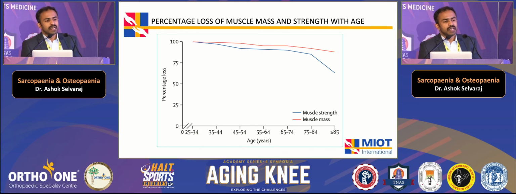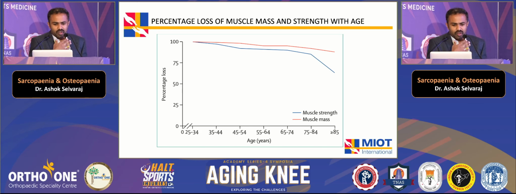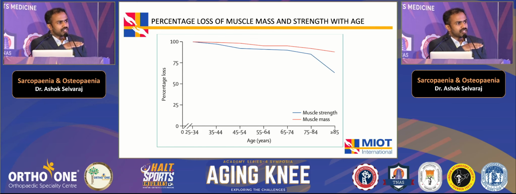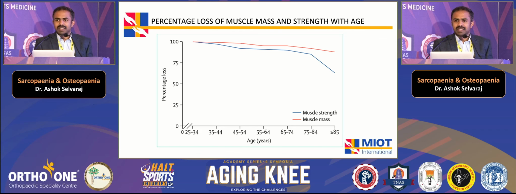So what happens is muscle mass grows and progresses till the age of 30, 35. Then there is gradual loss of the muscle mass and the function, but it is in a plateau stage. It reduces, but in a plateau stage, but it starts deteriorating rapidly after the age of 65 to 75 years. That's when the sarcopenia comes in.